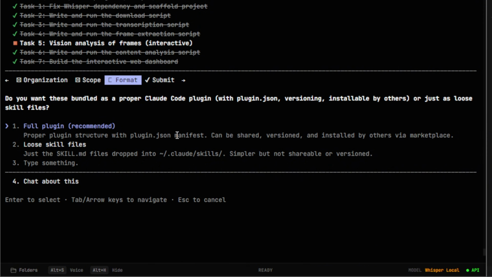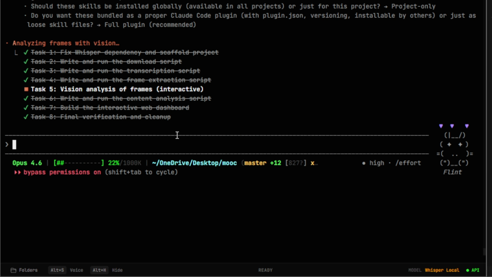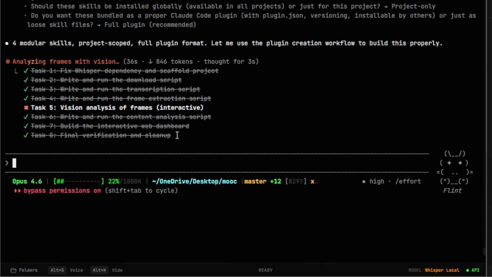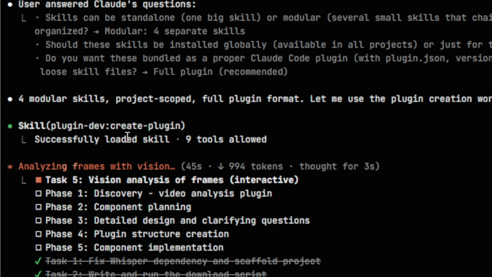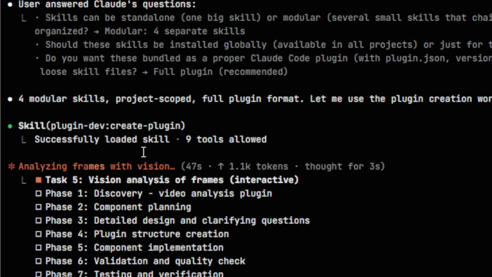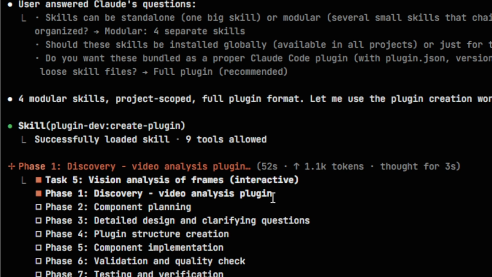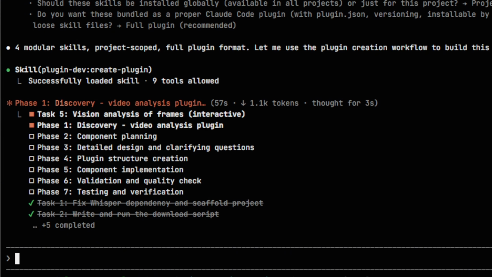And do we want these bundled as a proper Claude Code plugin with a plugin.json, some versioning, and installable by others, or just as loose skill files? I think let's go with a proper full plugin just to show you what that's like. And I'll include the link to try or test out or copy these skills in the resources for this module. And you can see, in order to make the skill, Anthropic actually already has preloaded official plugin development skills that let you create your own plugins. And it's calling one of those skills now, which is the appropriate time for it to do so.